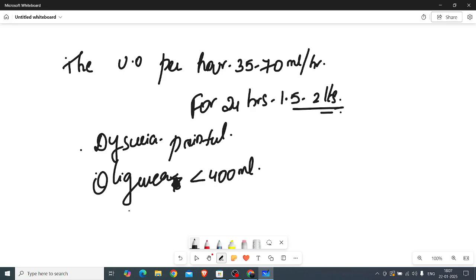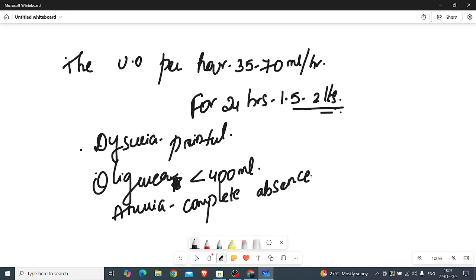And anuria. Anuria means there will be complete absence of urine, or urine output less than 50 to 100 ml. If there is urine output less than 50 to 100 ml, we will call it anuria.